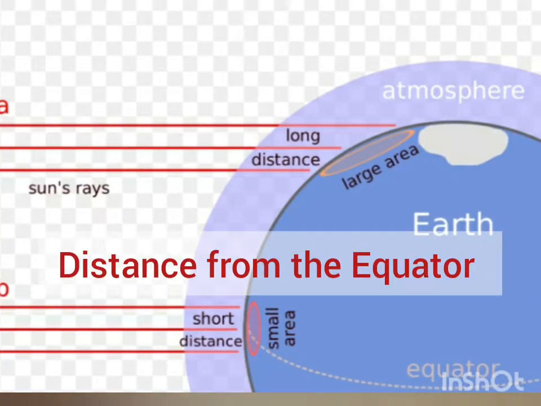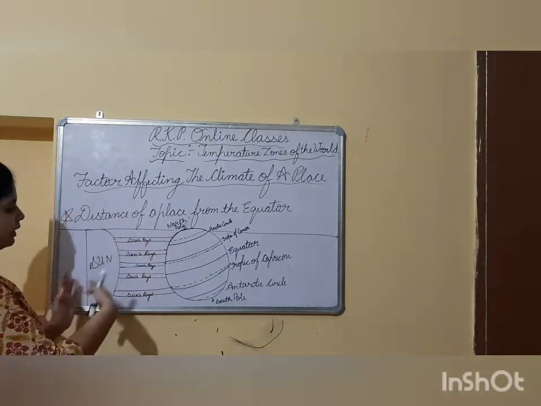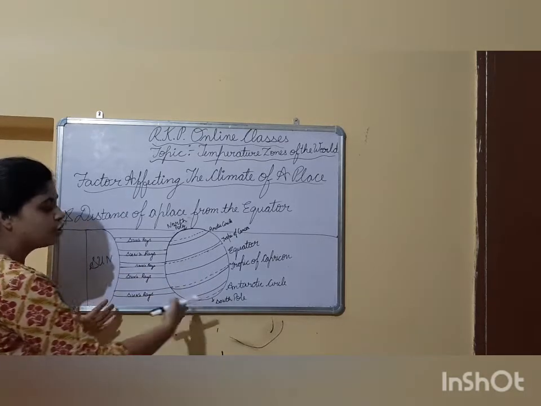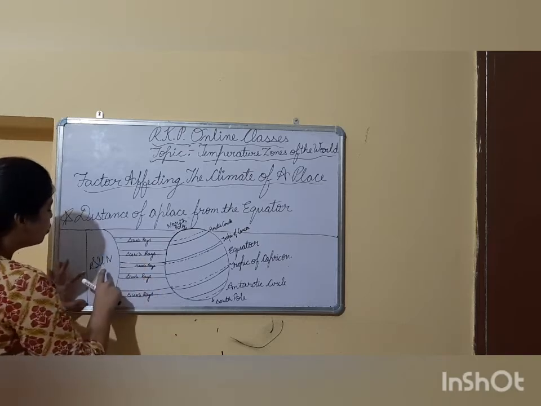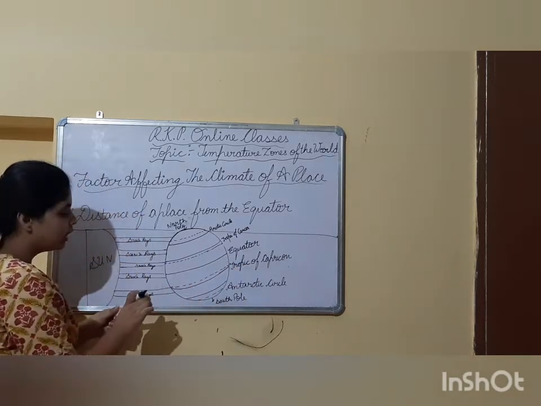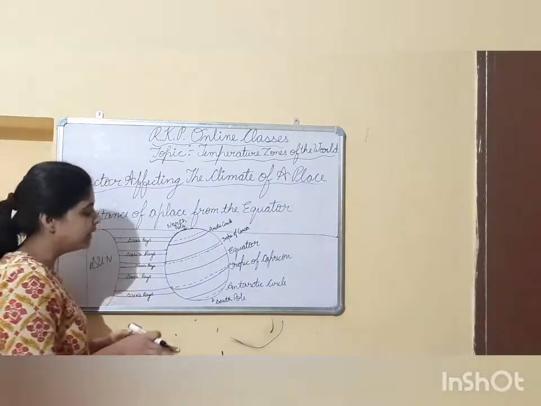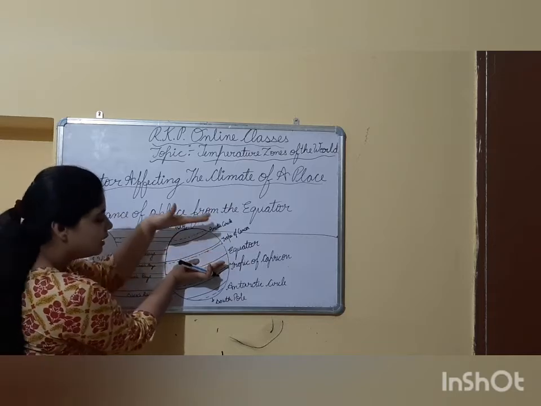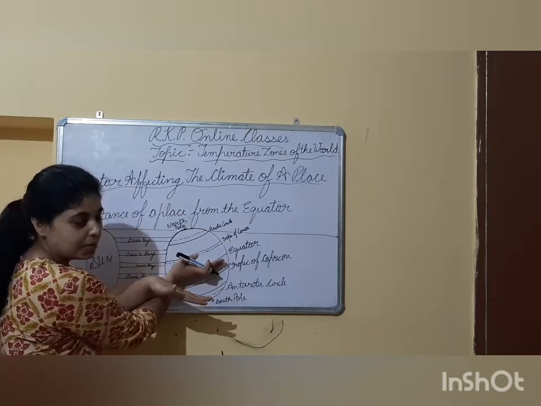Here you can look at this diagram. I have drawn the picture of the sun, and this is the picture of the earth. Here you can see this is the equator. The equator is an imaginary line that divides the earth into two equal halves, that is the northern hemisphere and the southern hemisphere, right?